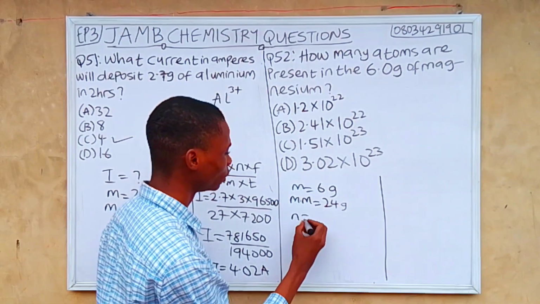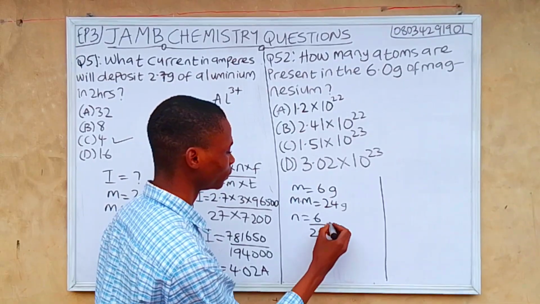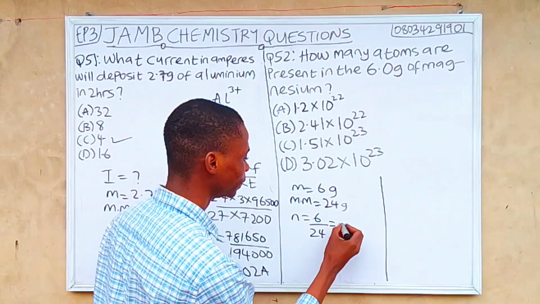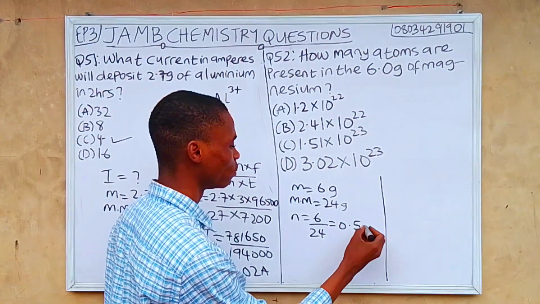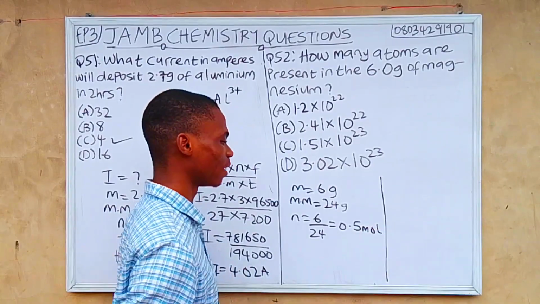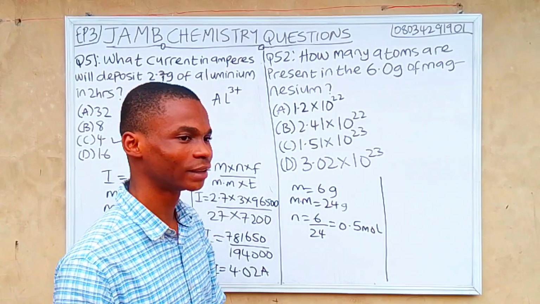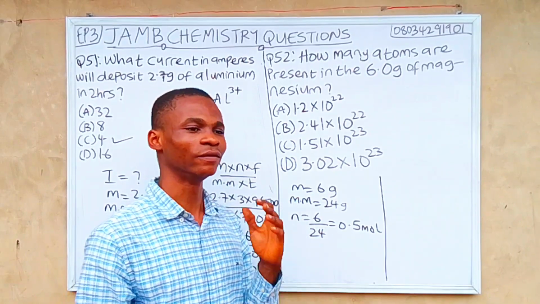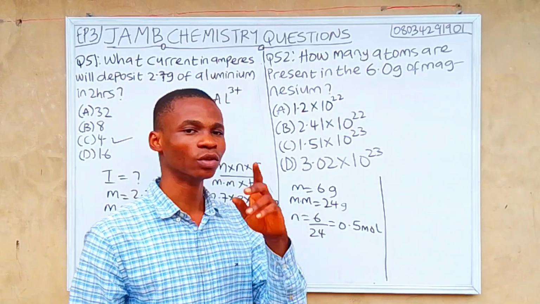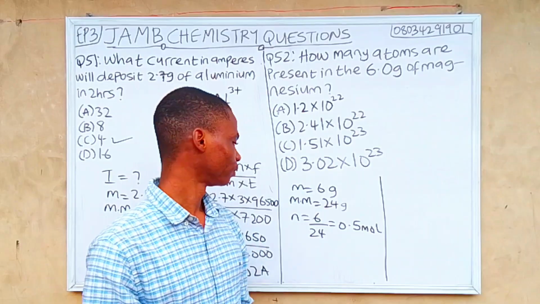So our number of moles equals 6 divided by 24, and 6 divided by 24 is 0.5 mole. 0.5 mole, because the unit of the number of moles is mole. I treated that when we were treating unit and dimension in physics. If you haven't watched the video, go and watch the video right now.